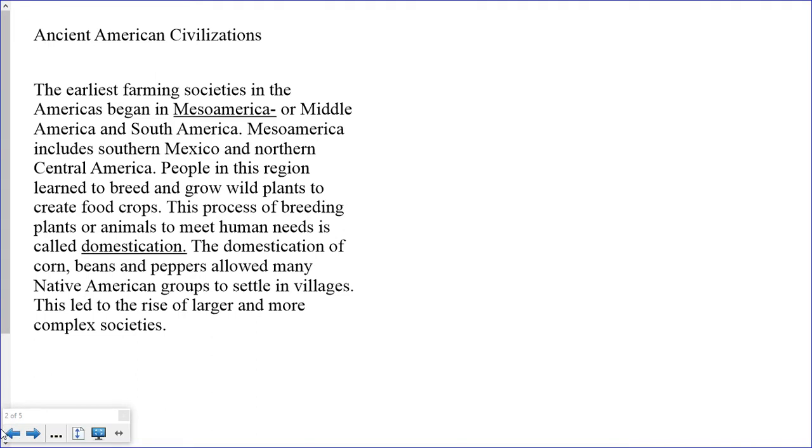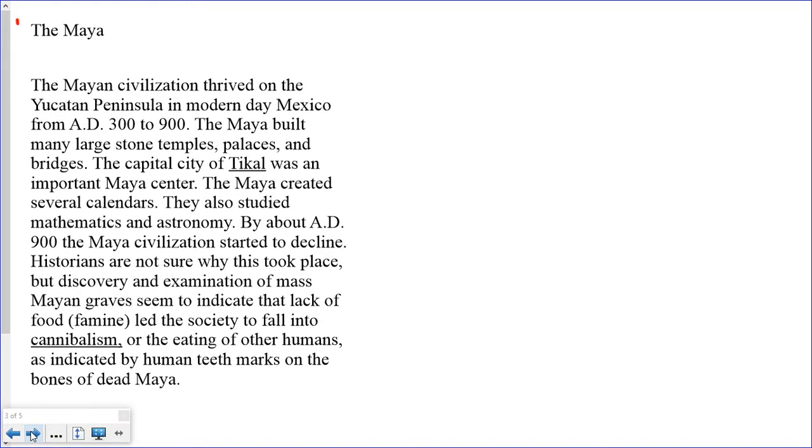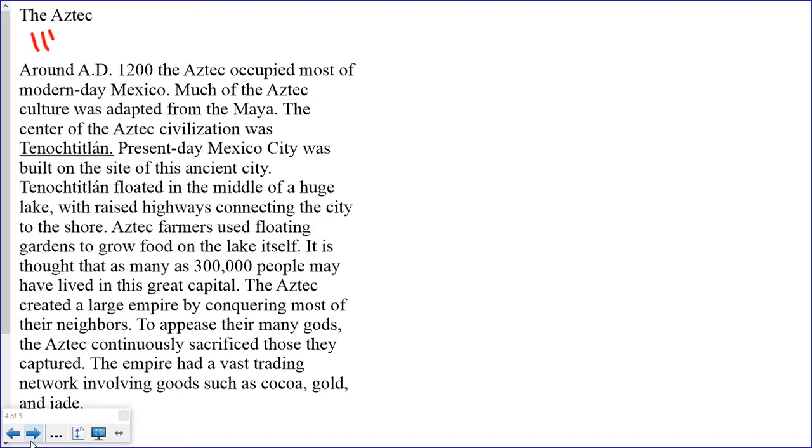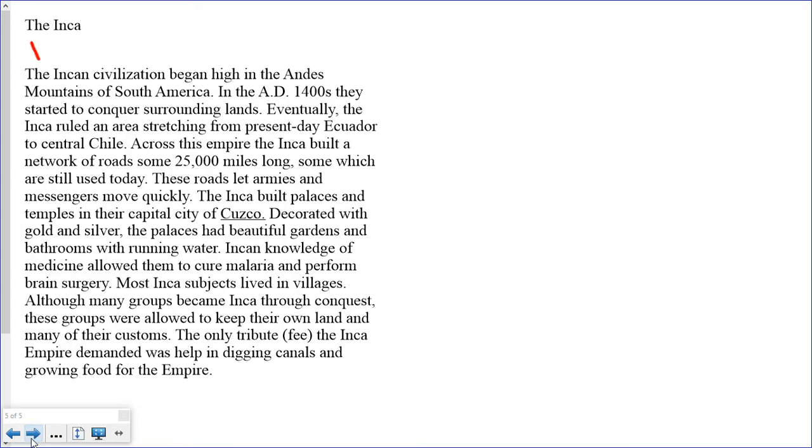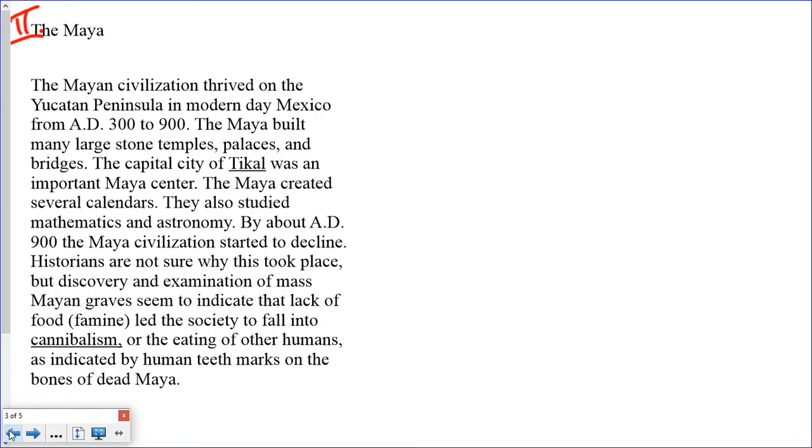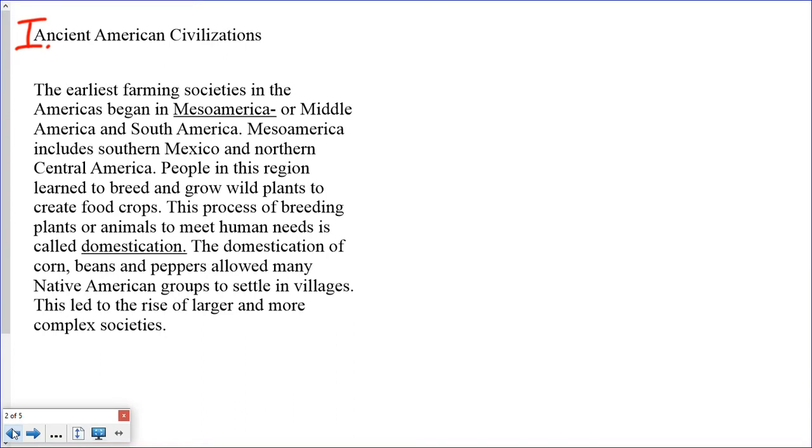So Ancient American Civilizations, that is going to be one. And then when I go to the Maya, that's going to be 2. When I go to the Aztec, they're going to be 3. The Inca are going to be 4. Okay, so we figured that out. So now what we need to do is we need to read each section. So I'm going to do the first one for you.